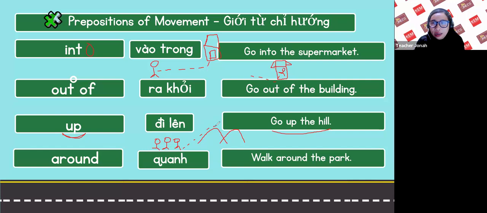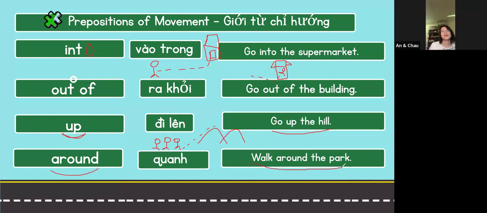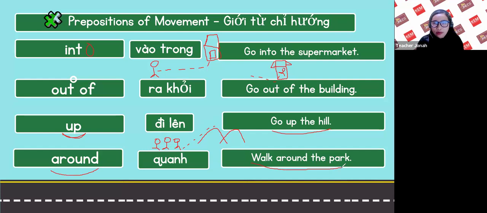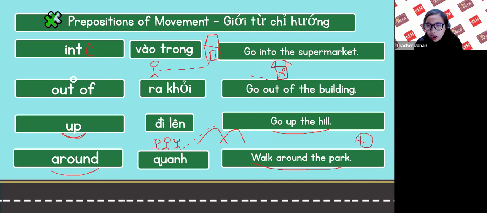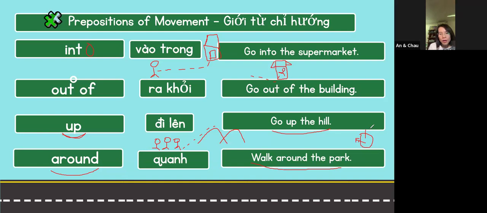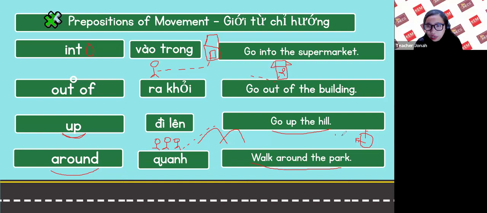And another, we have around. Walk around the park. For example, this is the park, so we have a lot of trees.